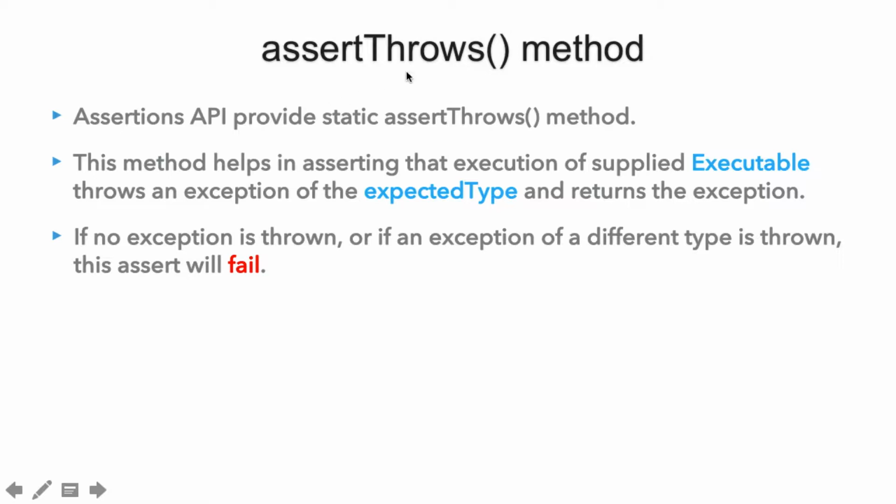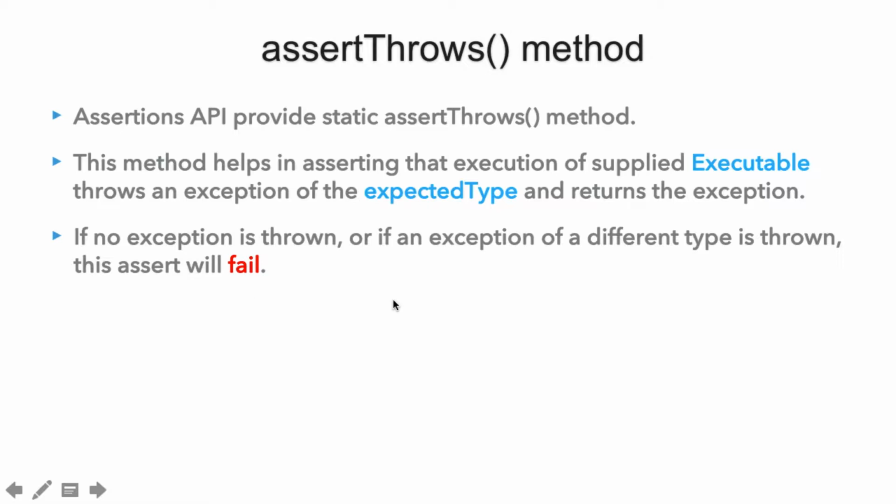So as we know, assertThrows takes in an executable, and whatever code is present in the executable may throw an exception of the expected type. The second parameter to assertThrows is of type class, where we provide what exception will be thrown. If no exception is thrown, or if an exception of a different type is thrown, then our assert will fail.